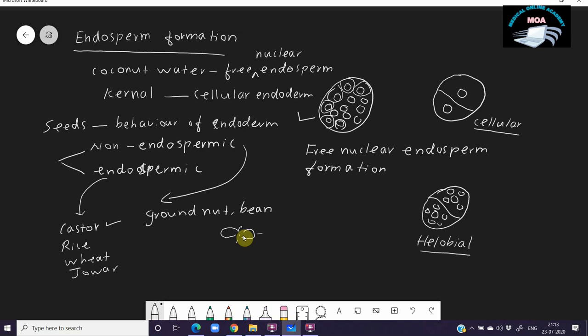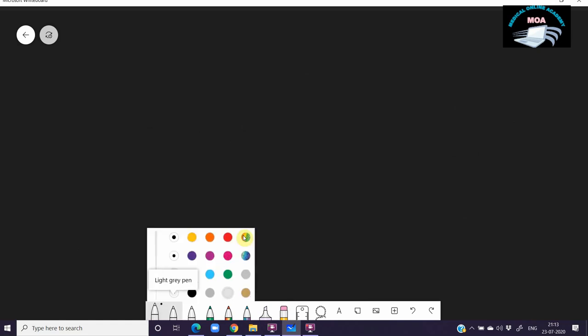So now let us study the structure of the dicotyledon embryo and dicotyledon seed and monocotyledon seed. Now we are going to study the embryo. Okay. So next part, embryo. So next is embryo, after endosperm formation. Now we are going to study embryo formation. So in embryo development, the embryo actually develops from the zygote.